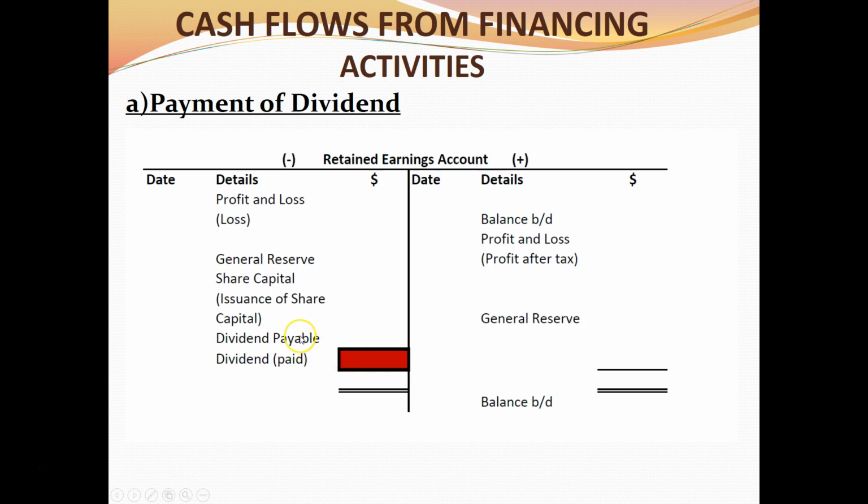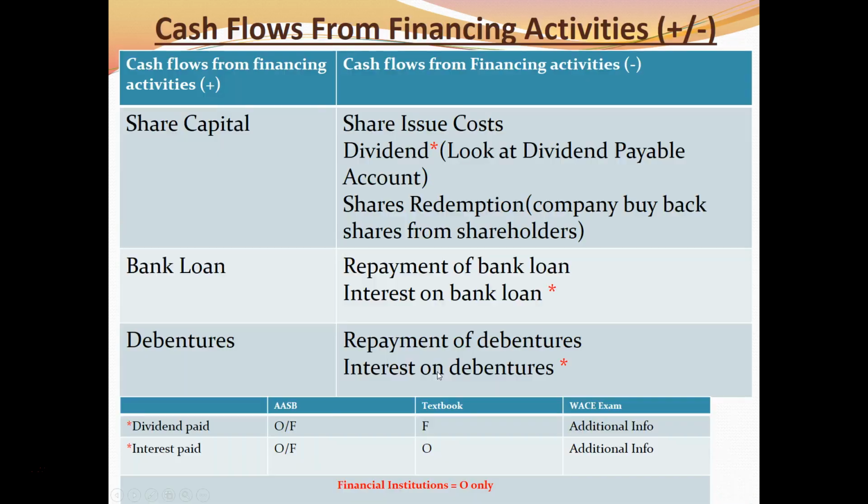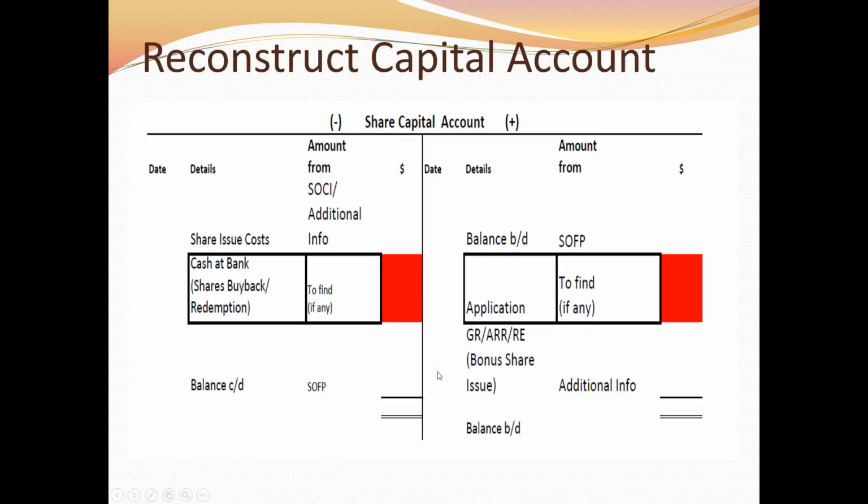Always remember, not all the dividends that are charged to the retained earnings account are paid. We have to find the portion that is not paid, and the portion that is paid. Again, not all the dividends in retained earnings are actually paid. We have to find the portion that is paid. Alright. So I guess that's about it for today.